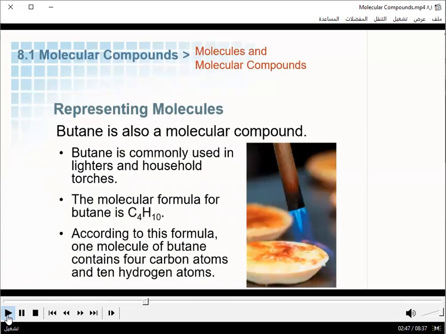There's another example molecular compound that you may have heard of, butane. Butane is the gas in the handheld lighters that we can buy to start our candles or our gas grills. The molecular formula of butane is C4H10, 4 carbon atoms and 10 hydrogen atoms with covalent bonds. These atoms share electrons to complete their octets.